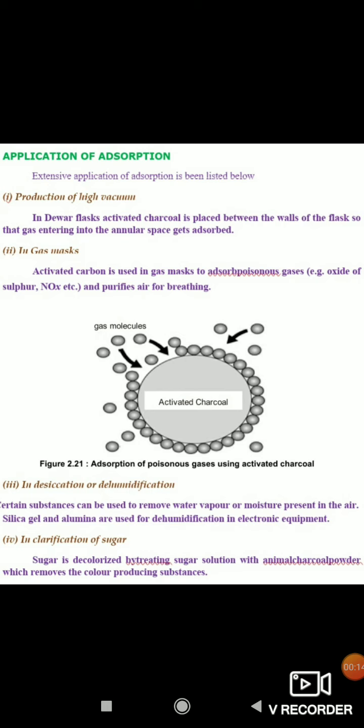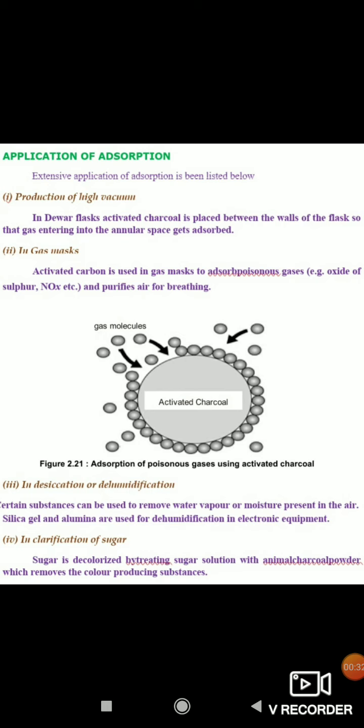First one is production of high vacuum. In Dewar flask, activated charcoal is placed between the walls of the flask so that gas entering into the annular space gets adsorbed easily.